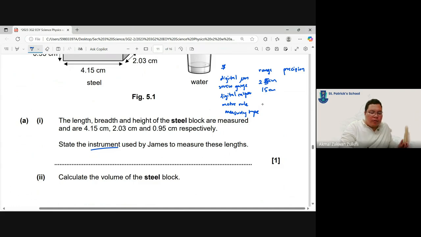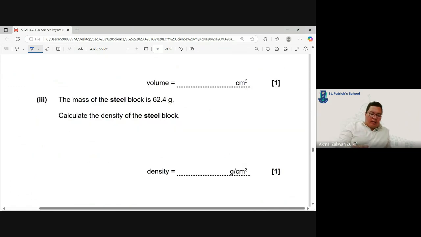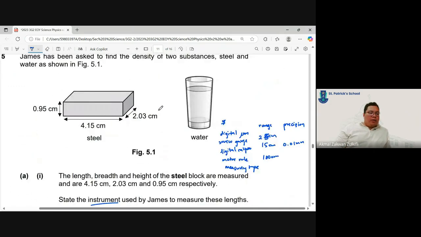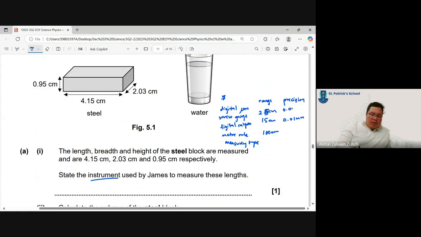Whereas a meter rule is 100 cm, and a measuring tape is several centimeters. As for the precision, it is easier to memorize from a digital caliper, 0.01 mm. Okay, it measures 0.01 mm, right? And the digital micrometer screw gauge here is 0.001 mm. Just one more, so it's even more precise. If you convert to cm, it's 0.001 cm. But in this case, they put it into 2 dp.